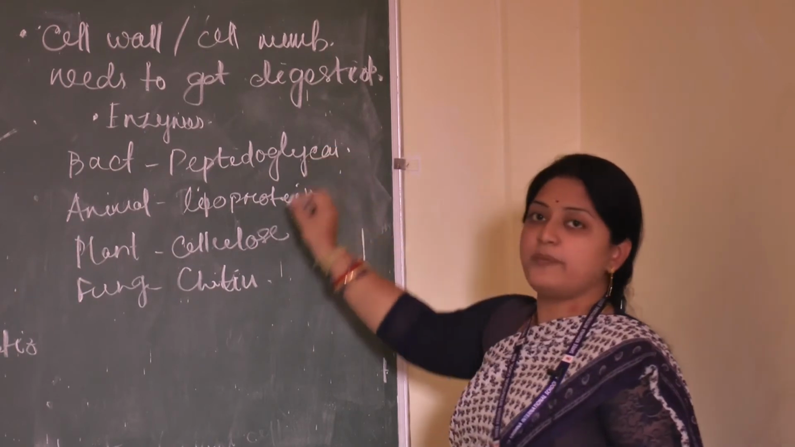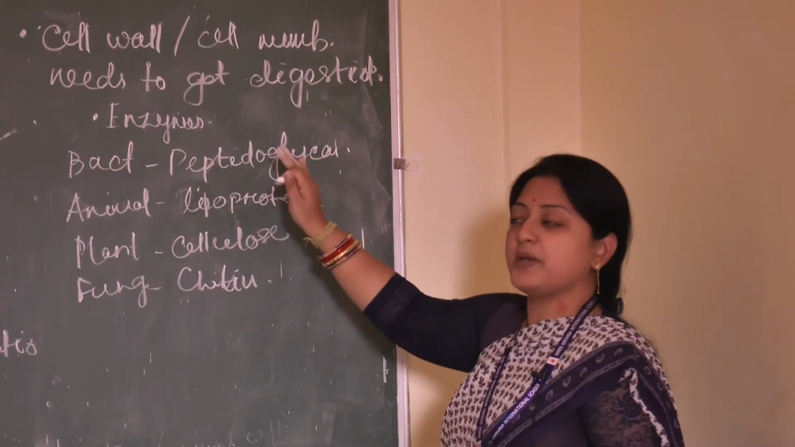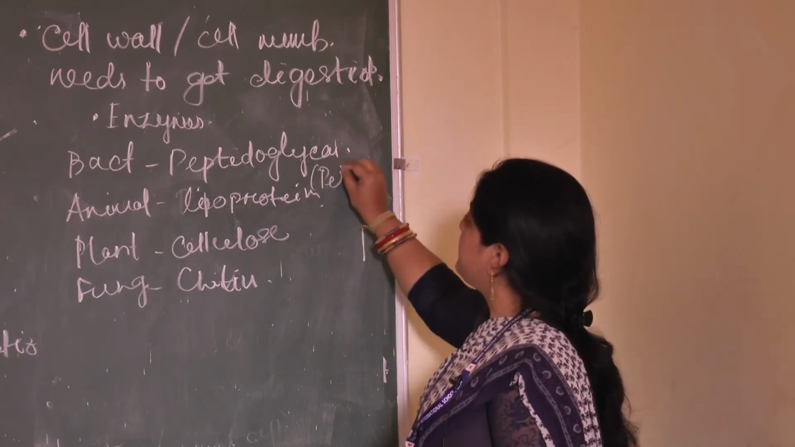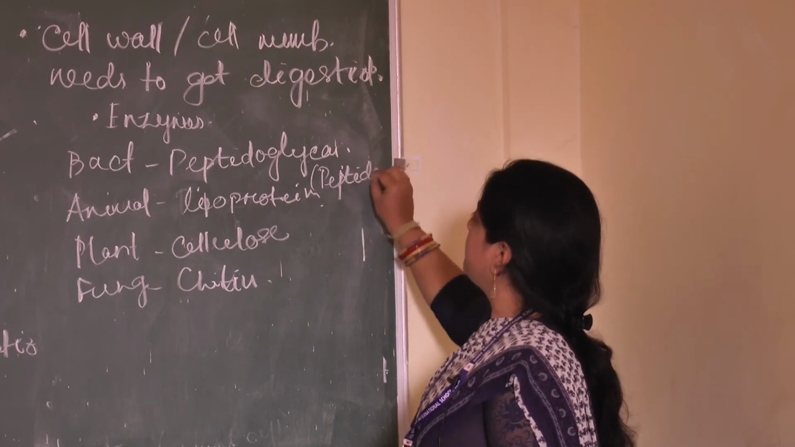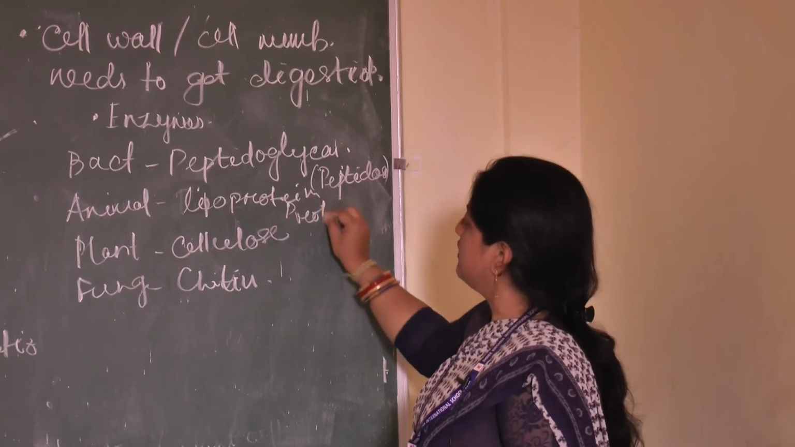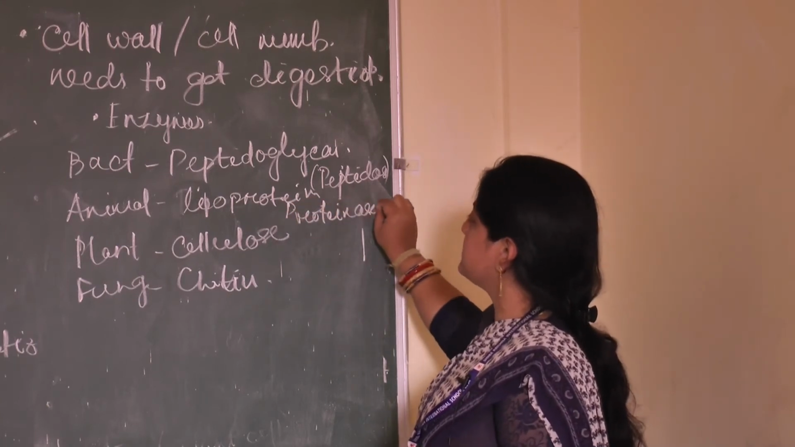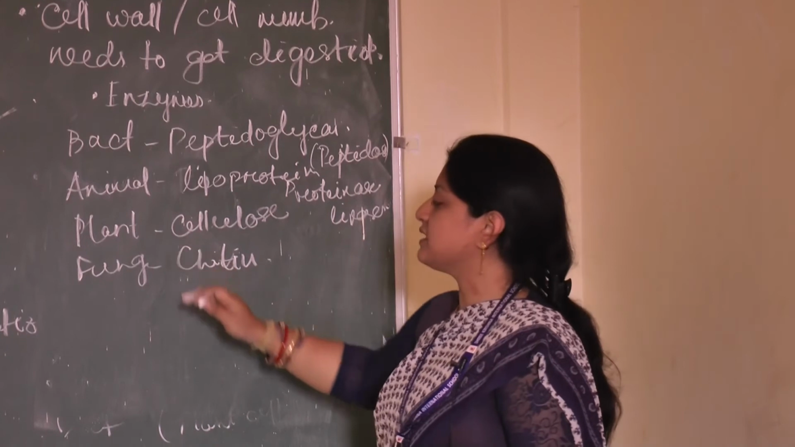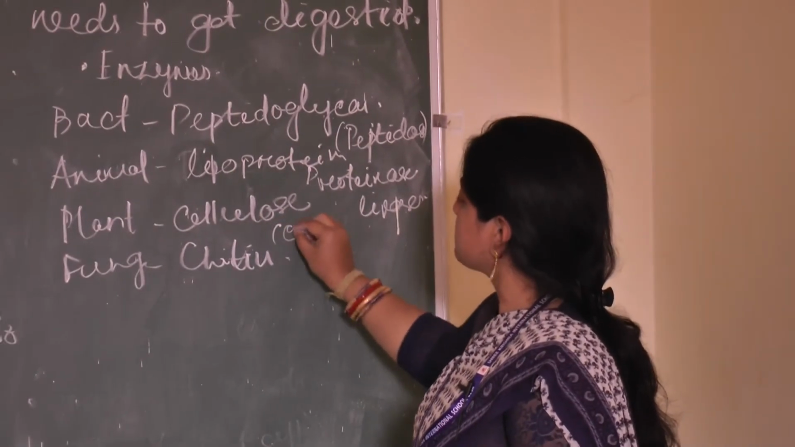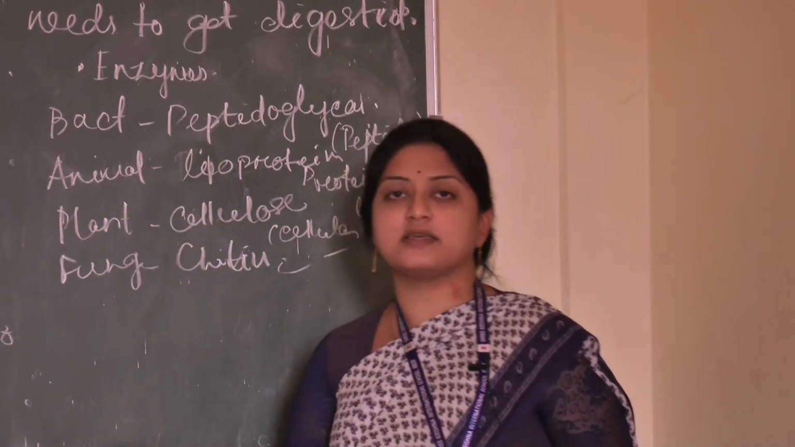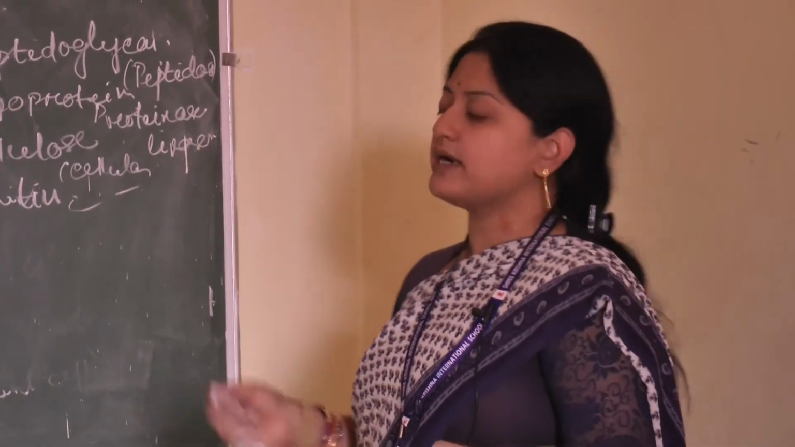So, first one is your bacterial cell. If it is a bacterial cell, the outer wall is peptidoglycan. That is why we need the enzyme peptidase. If it is lipoprotein, then proteinase, which will disrupt proteins, proteinase, lipases. These are the enzymes. If it is a plant cell, then cellulase, chitinase. Like that, different enzymes are there which are responsible for cellular digestion. First one is for cellular digestion.